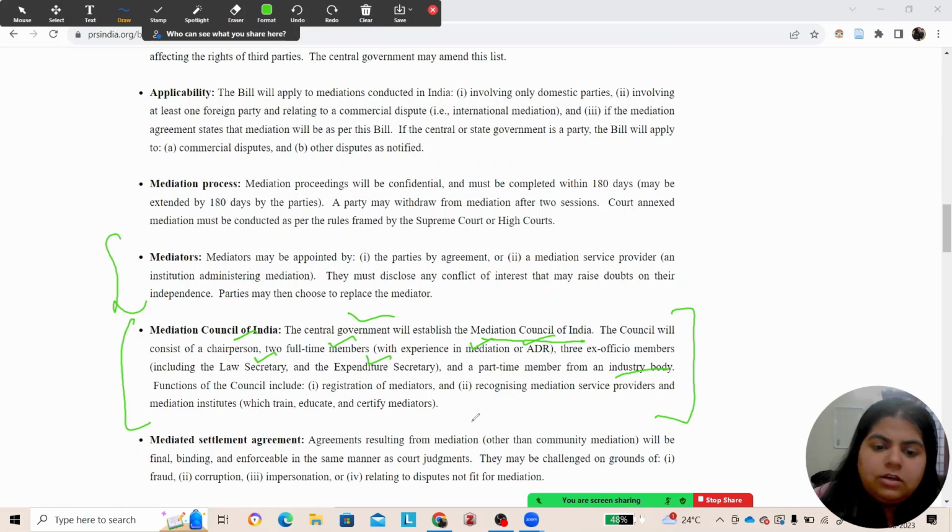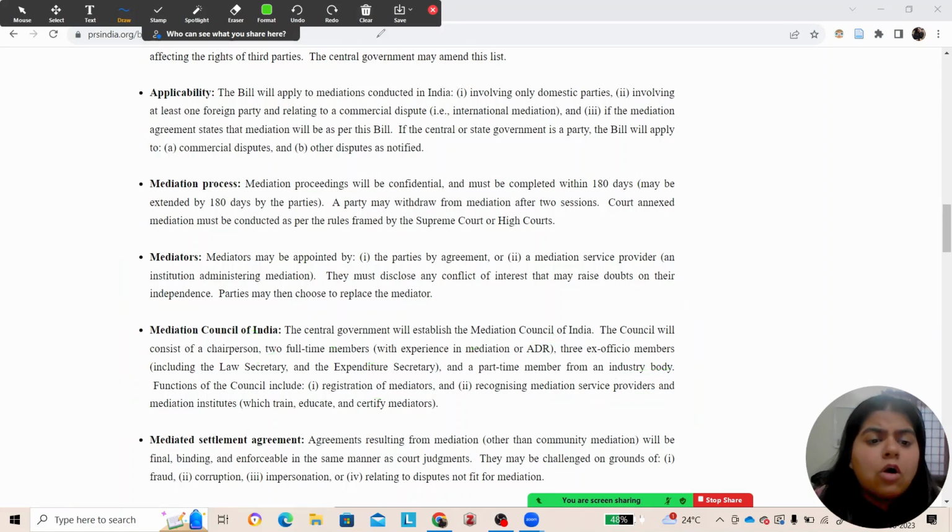The functions of the council will include registration of mediators, recognizing mediation service providers and mediation institutes. What this council is going to primarily do is register the mediators. So it will lay down the criteria for who can be a mediator and who cannot, and then recognize mediation service providers and institutes which train mediators, so that there can be a certification that this person is a qualified mediator and is competent enough to be registered with the Mediation Council